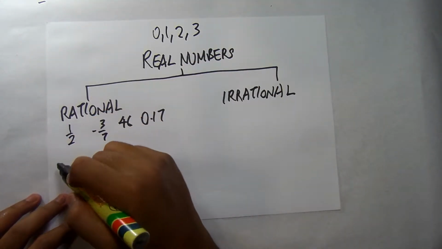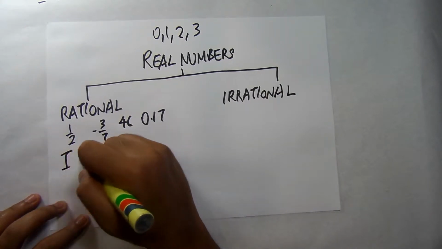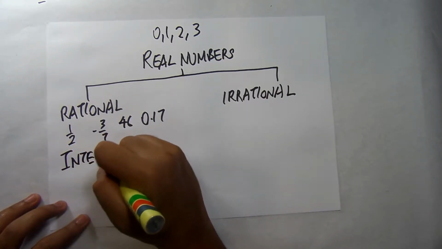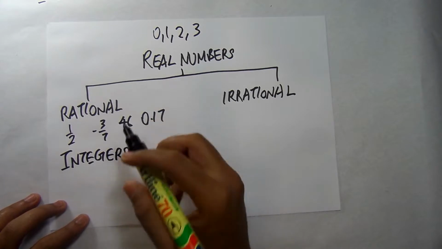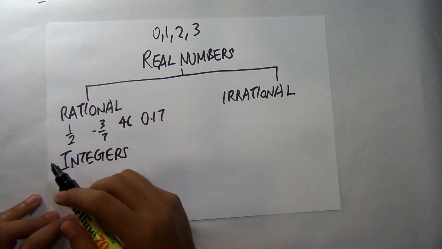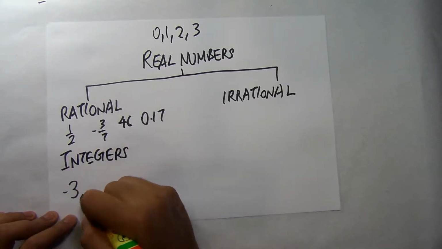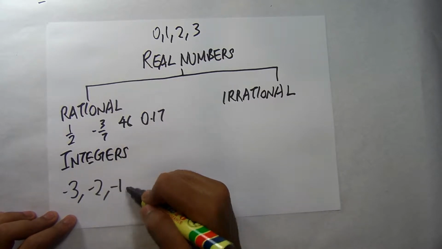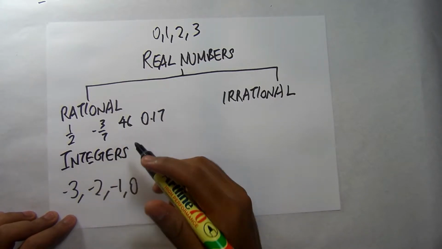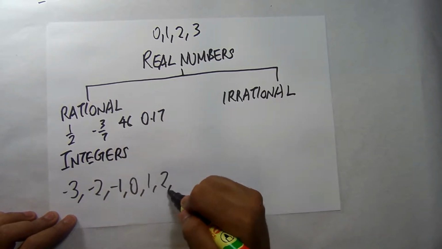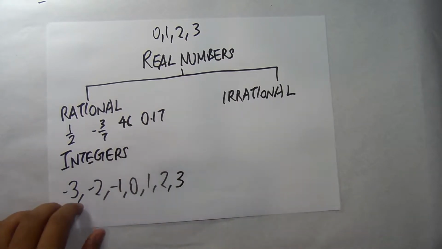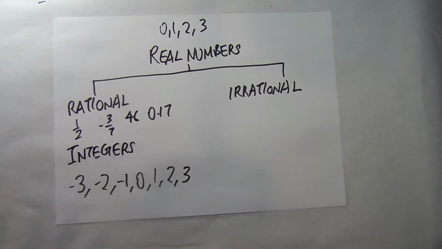And within rational numbers, there are integers. Integers are whole numbers. Integers could be negative 3, negative 2, negative 1, 0, 1, 2, 3. These are all integers. These are whole numbers on the real number line.